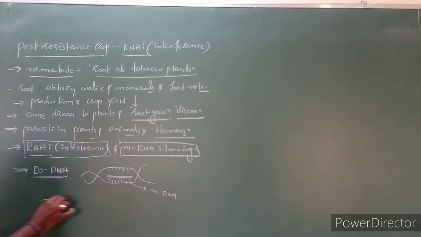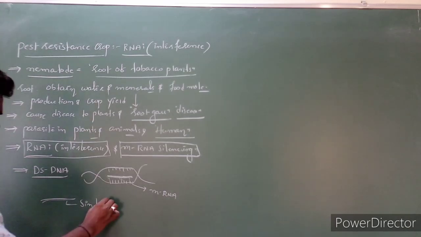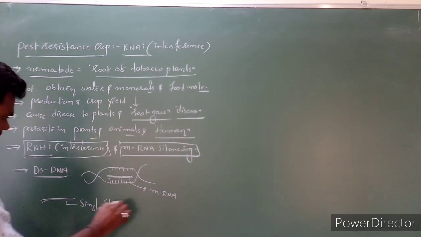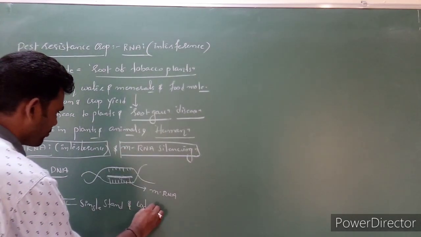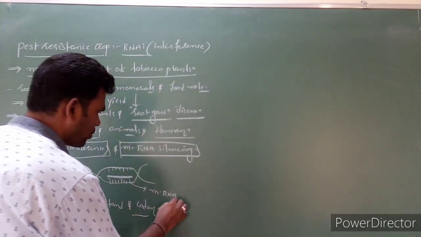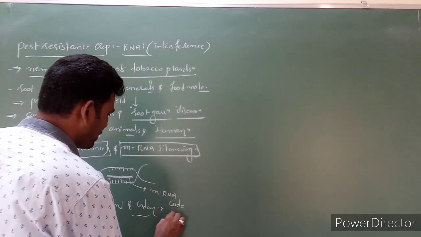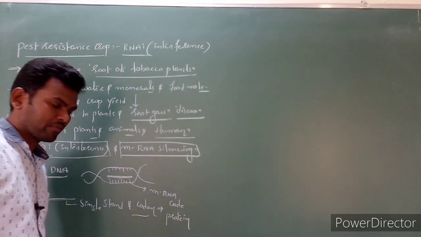This mRNA is always single stranded. This single stranded mRNA contains codons, and these codons are useful to code proteins.